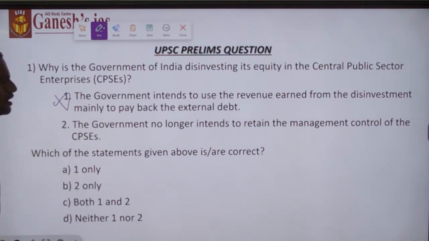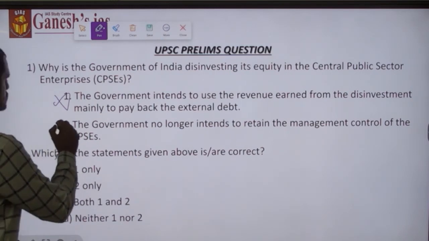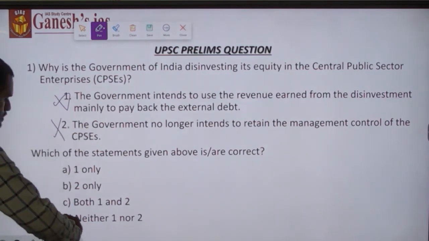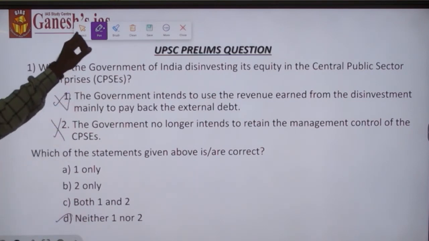Second, the government no longer intends to retain the management control of the central public sector undertakings. This is also wrong. This is an extreme statement. It is not the intention of the government. So the answer is option D, neither one nor two.